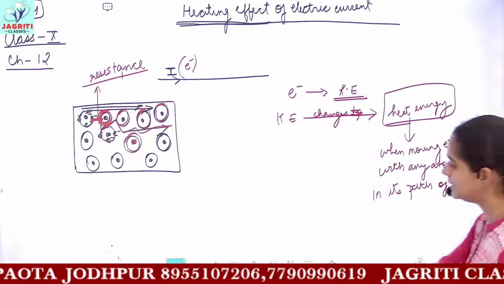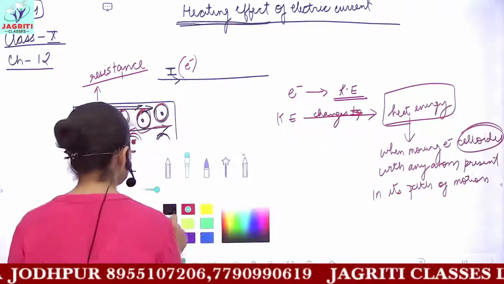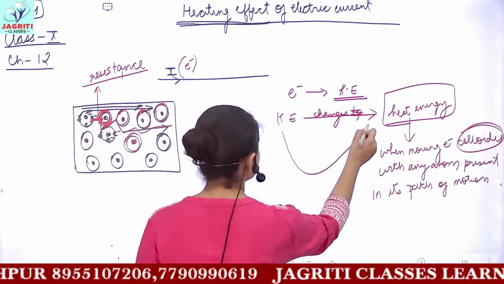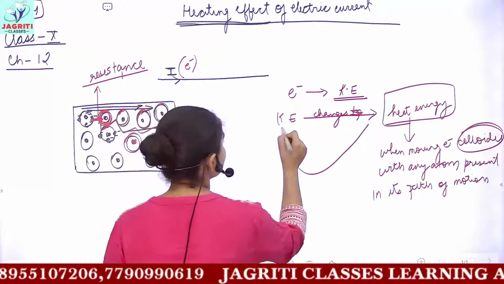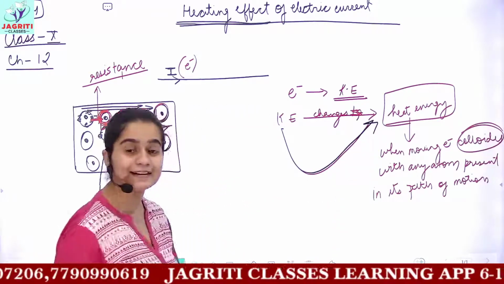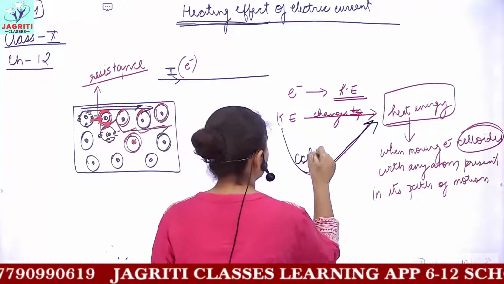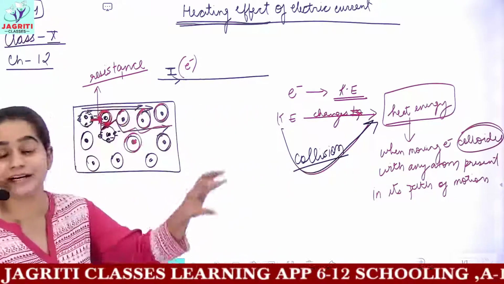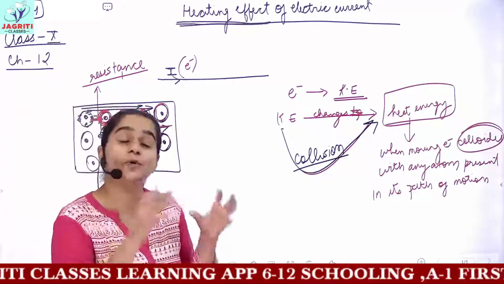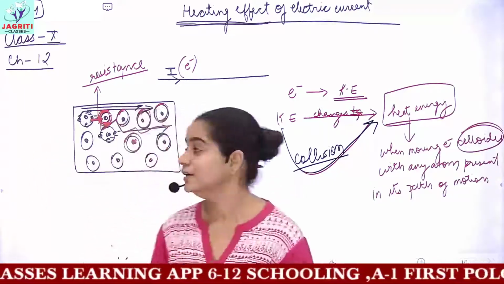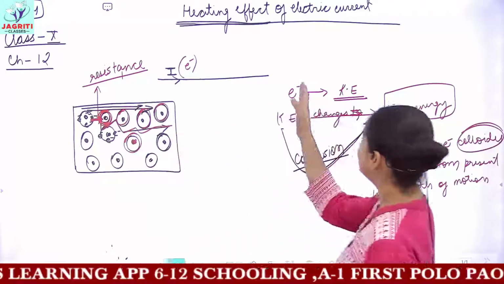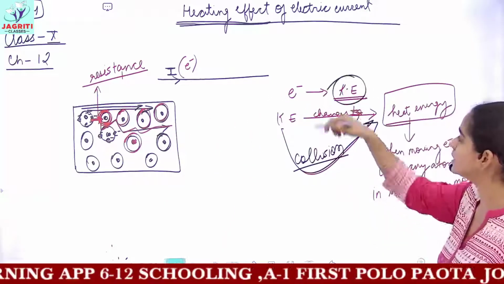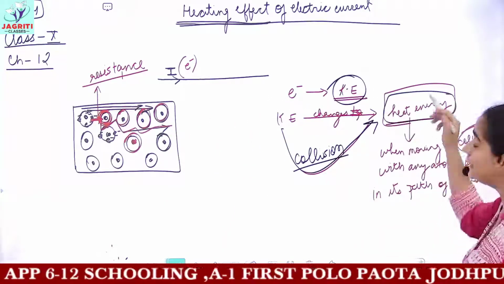You can simply say that the conversion of kinetic energy to heat energy takes place at the time of collision between the electron and any other particle which is opposing the motion of electrons. In turn, the kinetic energy which the electron initially had gets changed to heat energy.